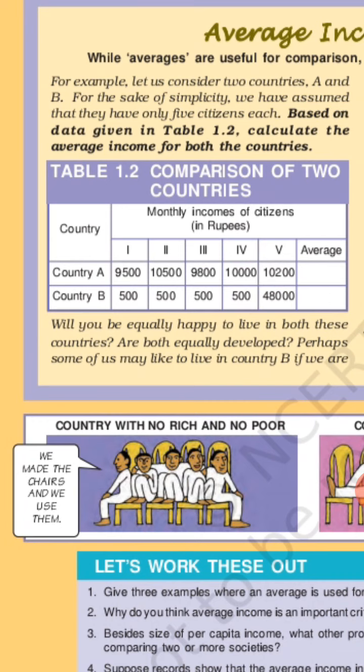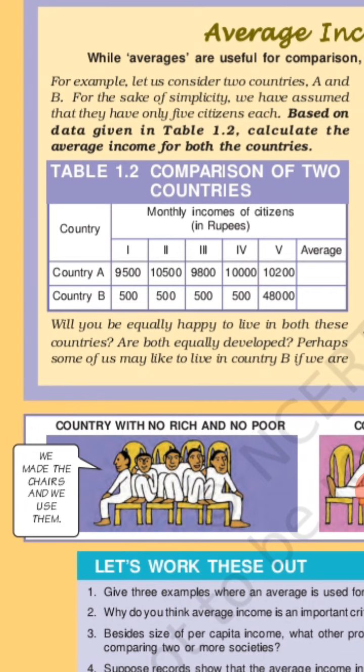Country A, first person, income 9,500. Second person 10,500. Third person 9,800. Fourth person 10,000. Fifth person 10,200.